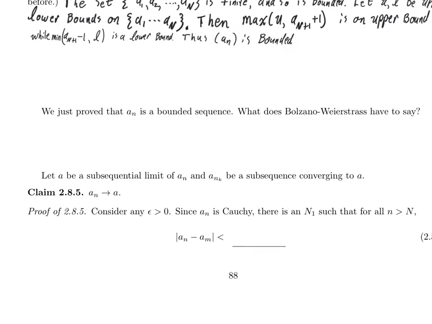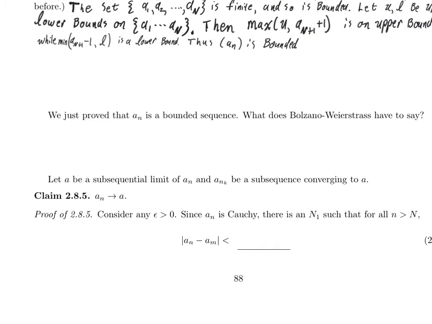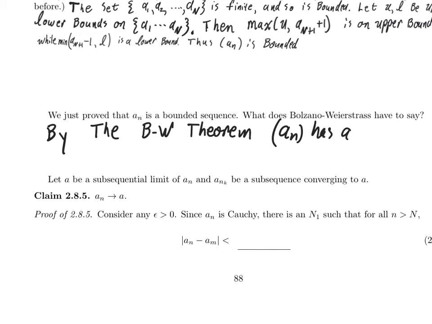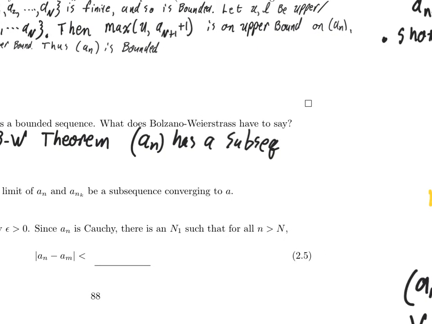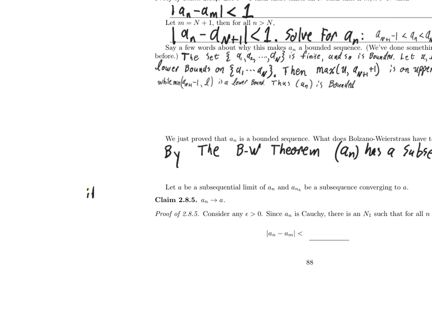The Bolzano-Weierstrass theorem now says something. By the Bolzano-Weierstrass theorem, A sub n has a, let's lead into the way that the next sentence is actually written, subsequential limit.